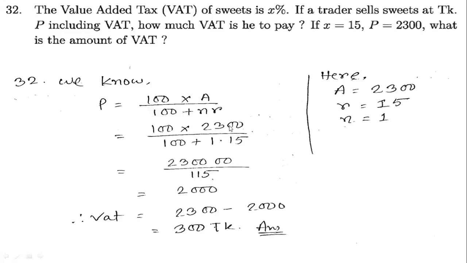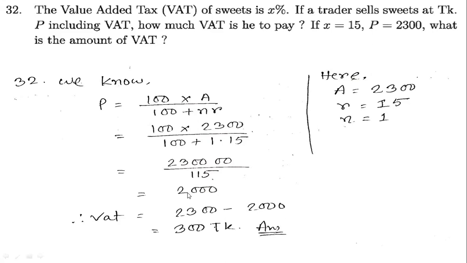You may use the same formula. A is our profit plus principal, R is our 15, because 15%, so the rate is 15, and N, you have been given just one time, that's why N equals 1. Just putting the values here and you will get your principal.